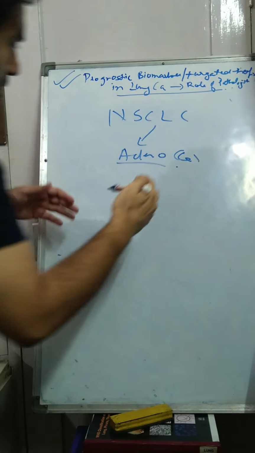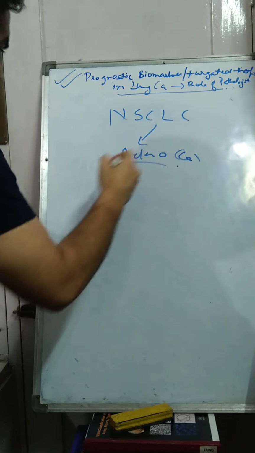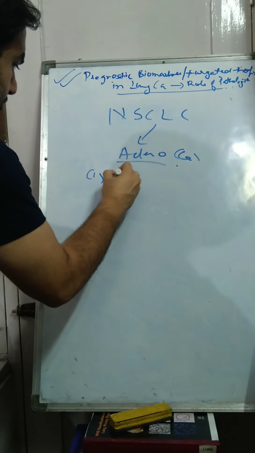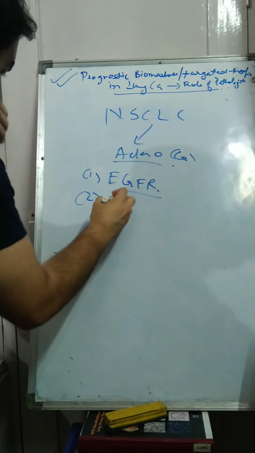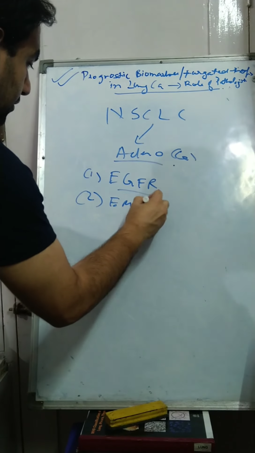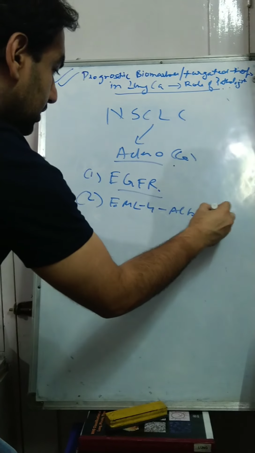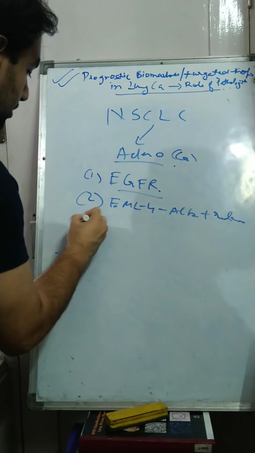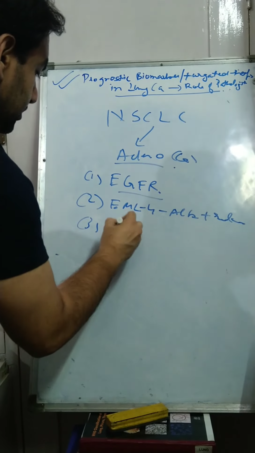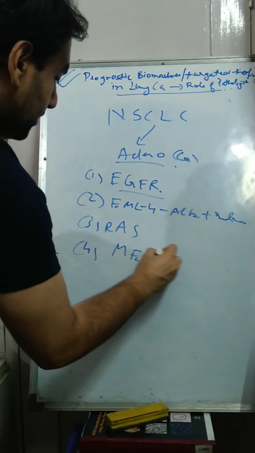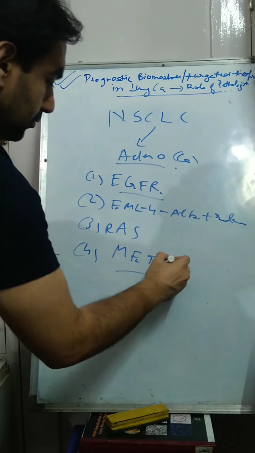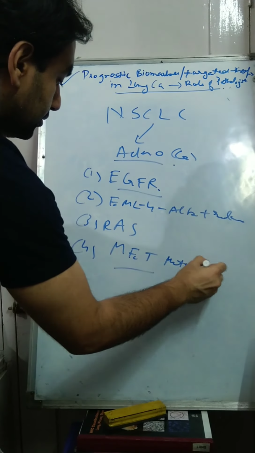There are many mutations which are common in adenocarcinoma. Most common is EGFR. Second one is EML4-ALK translocation. Third one is RAS. And fourth, which you can remember, is MET mutation.